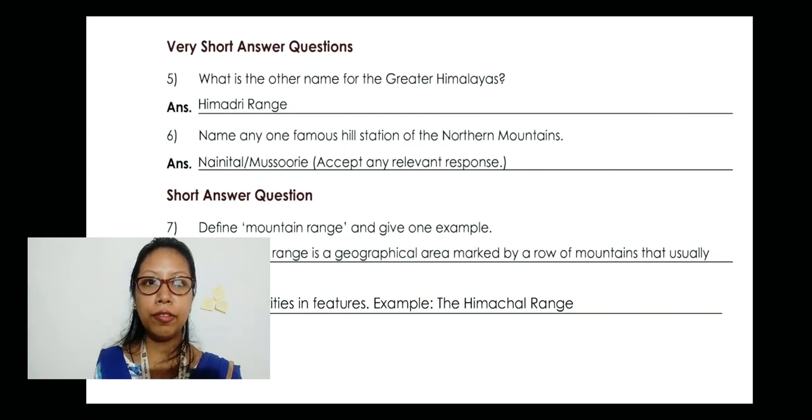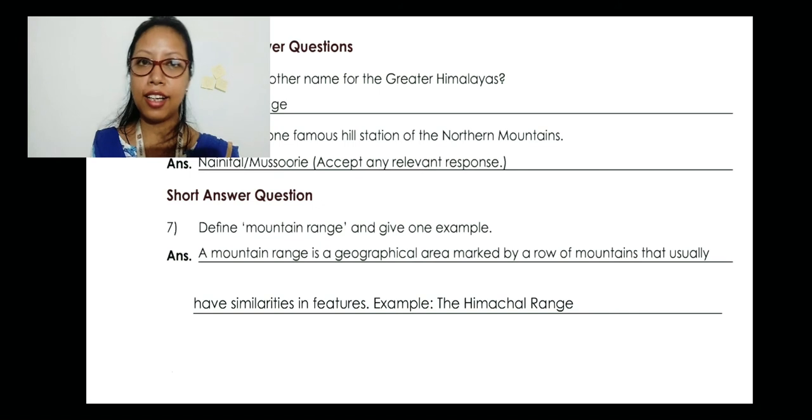Now name any one famous hill station of the northern mountains. Now see here, Nainital or Mussoorie. I have already given you, accept any relevant response, because you can write any hill station of your choice, but it has to fall under the northern mountain. I have given two options, Nainital and Mussoorie, but you can write it on your own as well.